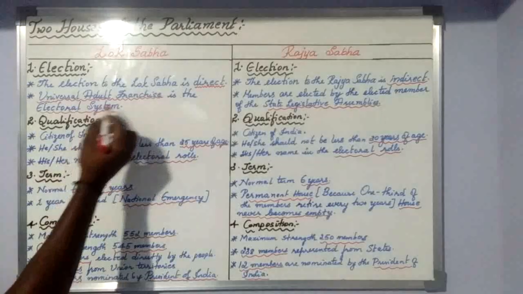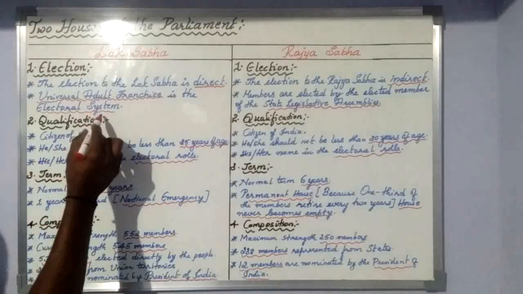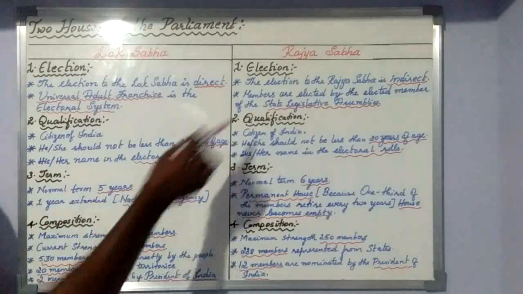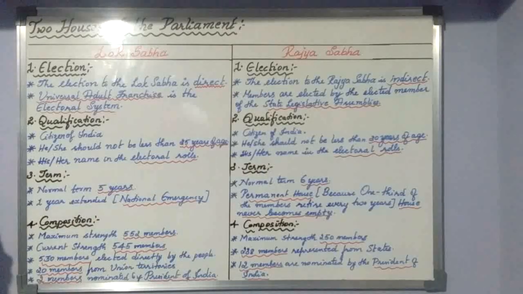So that is the reason it's called a secret ballot. Okay, that's the one thing. Straightaway, when we go to the election of Rajya Sabha, it is indirect. So, indirect and direct.